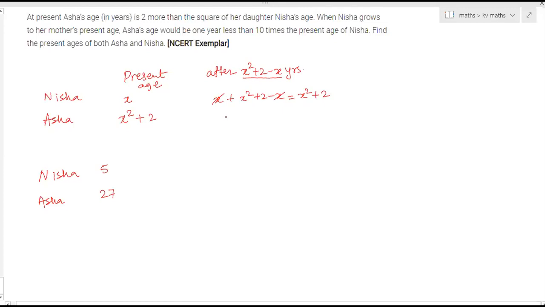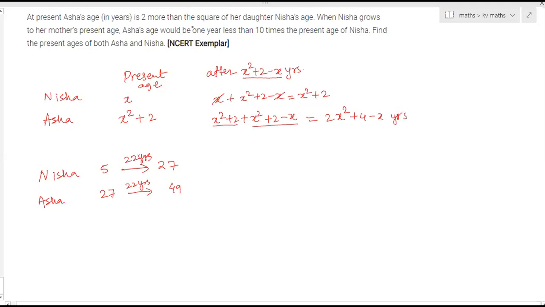Then what will Asha's age be after that many years? X square plus 2 plus X square plus 2 minus X. In the number example, when Nisha becomes 27, that is after 22 years, what is Asha's age? You add 27 and 22, that is 49. Here we have added the present age and these many years, so this will become 2x square plus 4 minus x years. So this is Asha's new age.